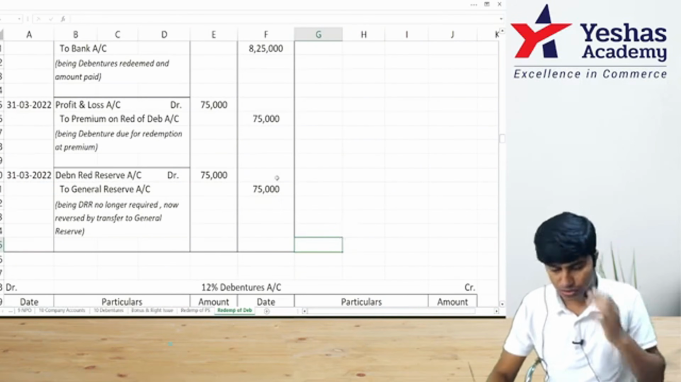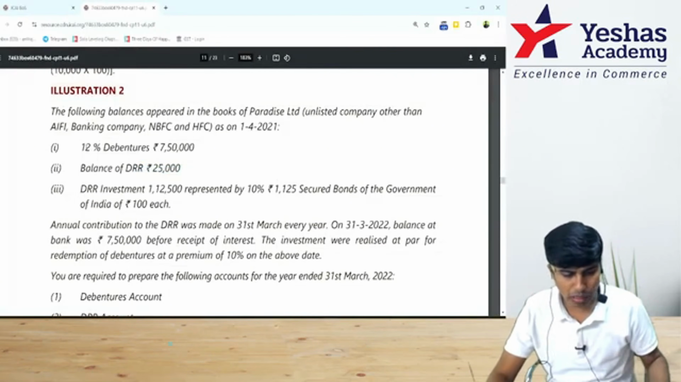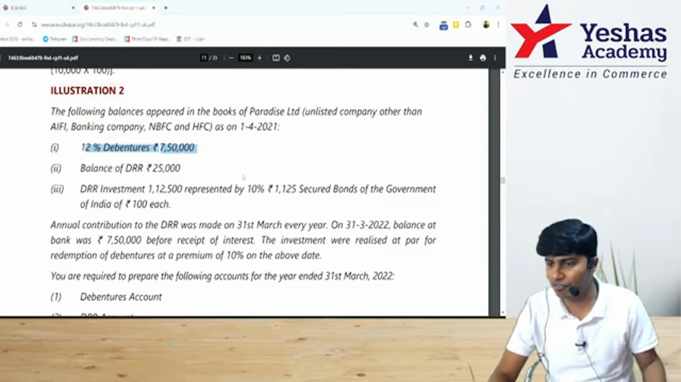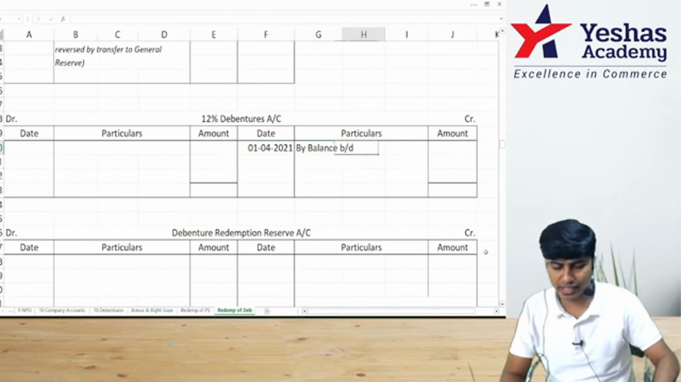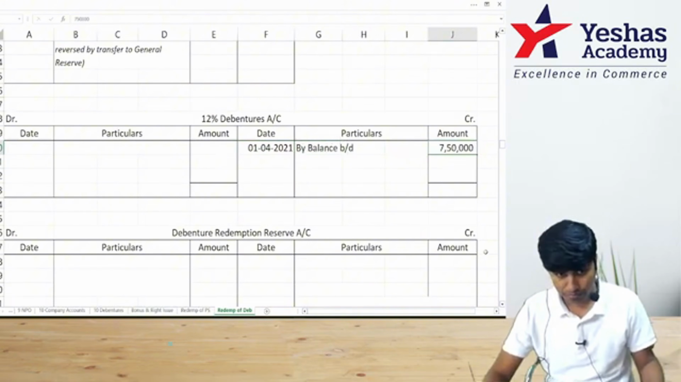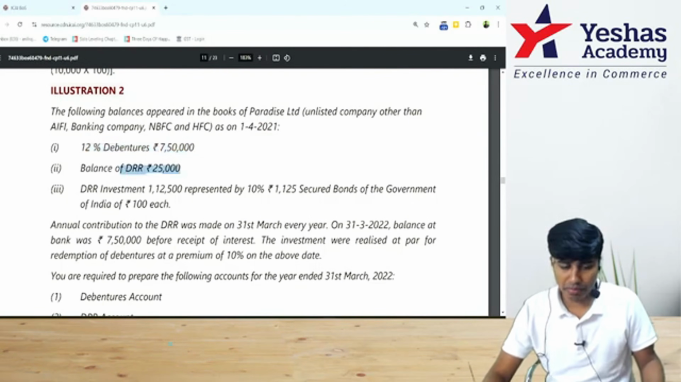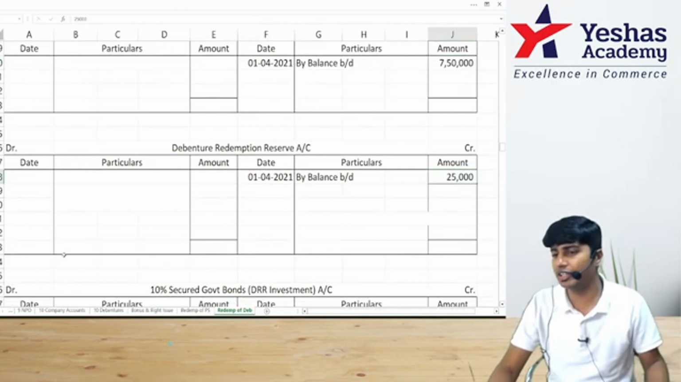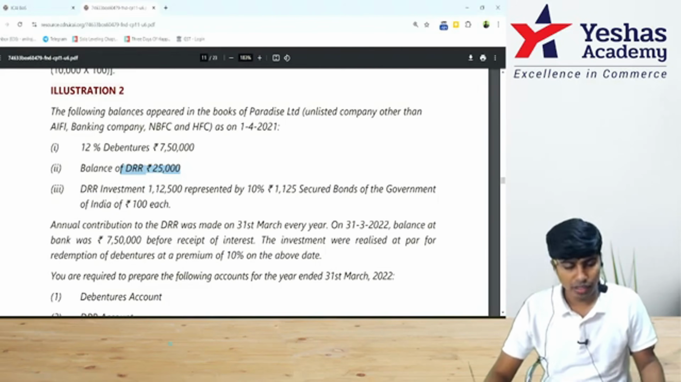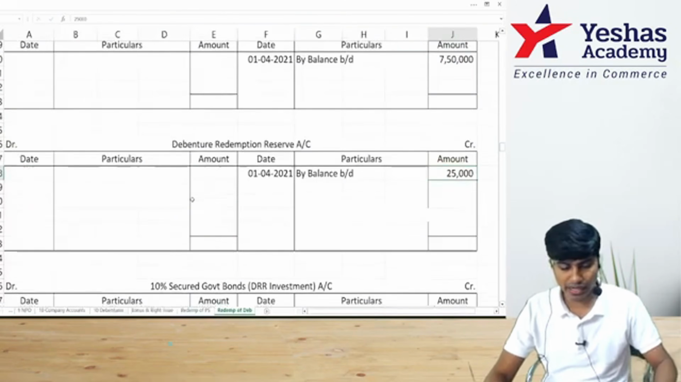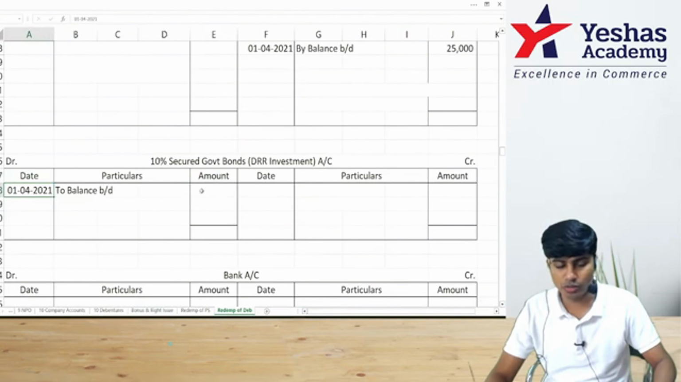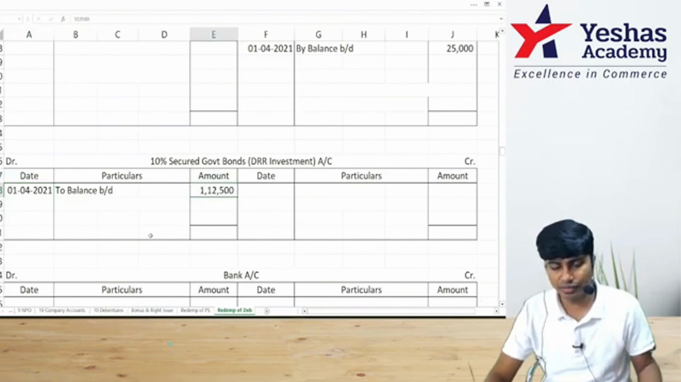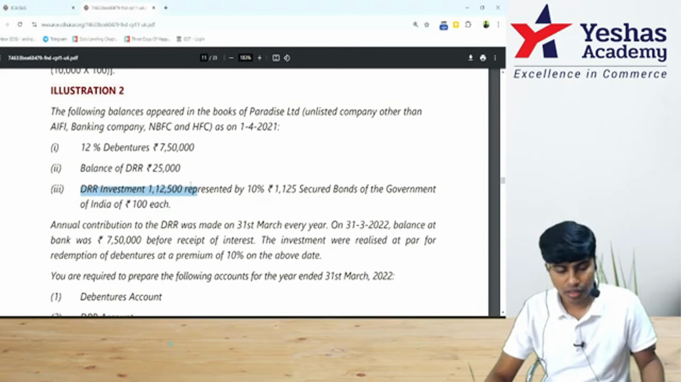Now let's do ledger accounts. To begin with, first see the balances. 12% debenture account. There is opening balance of 7 lakh 50. In 12% debenture, credit side I'll write by balance brought down 7 lakh 50. Then in DRR, balance is 25,000. I will go to DRR account, credit side I'll write balance brought down 25,000. Then in our DRR investment account, 1,12,500. I would write in DRR investments, debit side to balance brought down 1,12,500. Interest rate is 10%. Then annual contribution to DRR, all the stories we know.